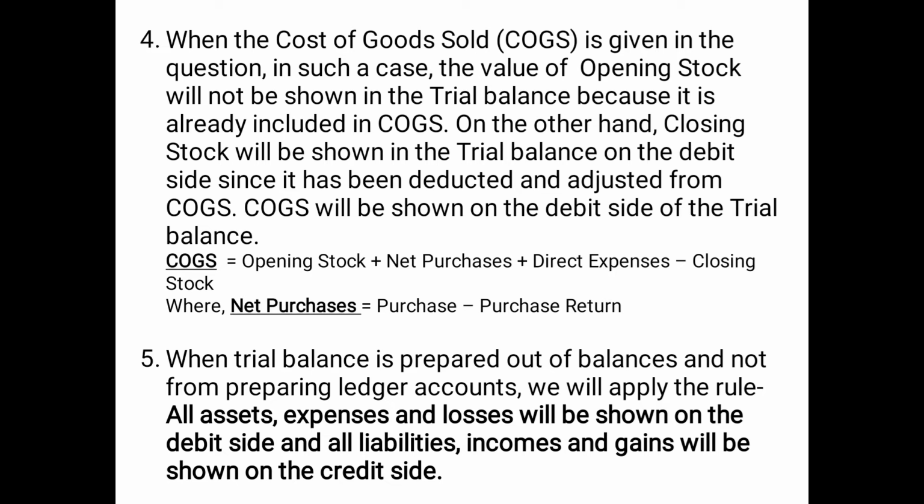So you can very well see that we are adding opening stock and we are deducting closing stock. Therefore, when opening stock, closing stock and cost of goods sold, all three are given in the question, you will record closing stock inside the trial balance on the debit side because it is not included in COGS. You will record COGS on the debit side of the trial balance, but you will not record opening stock anywhere because it is already included in COGS. If you show it separately, it will be recorded twice.